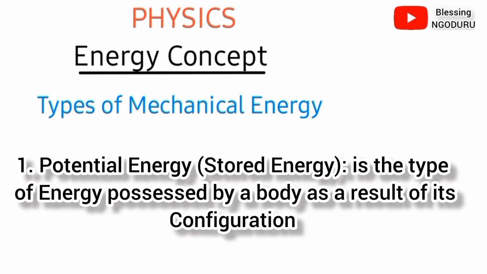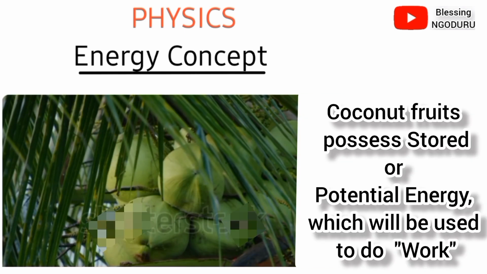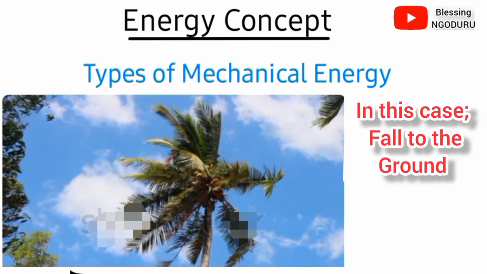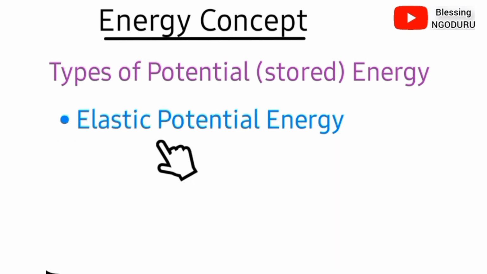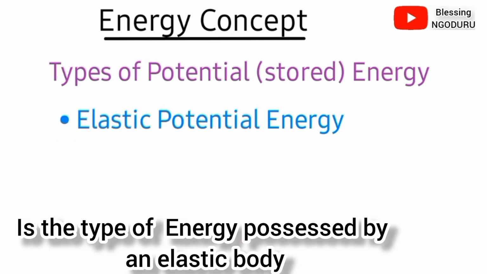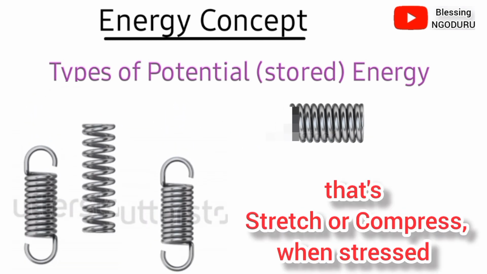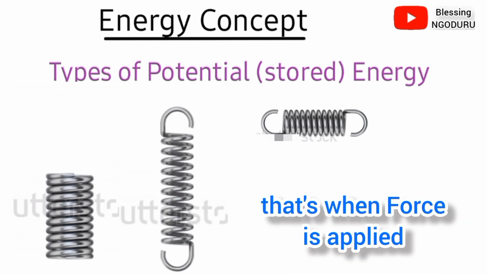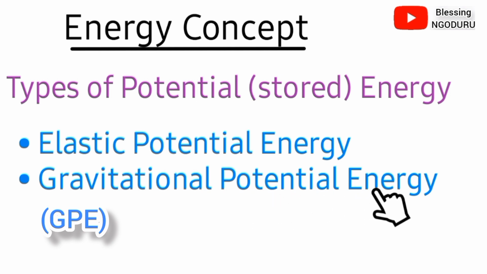Potential energy is the type of energy possessed by a body as a result of its configuration. That is the ability of a body to do work by virtue of its position or state. For example, a coconut fruit possesses stored or potential energy which will be used to do work, in this case, to fall to the ground. Potential energy is further divided into two types. The first one is elastic potential energy. It's a type of energy possessed by an elastic body. For example, a spring has the ability to do work, that is stretch or compress when stressed, that is when force is applied. The second type of potential energy is gravitational potential energy.